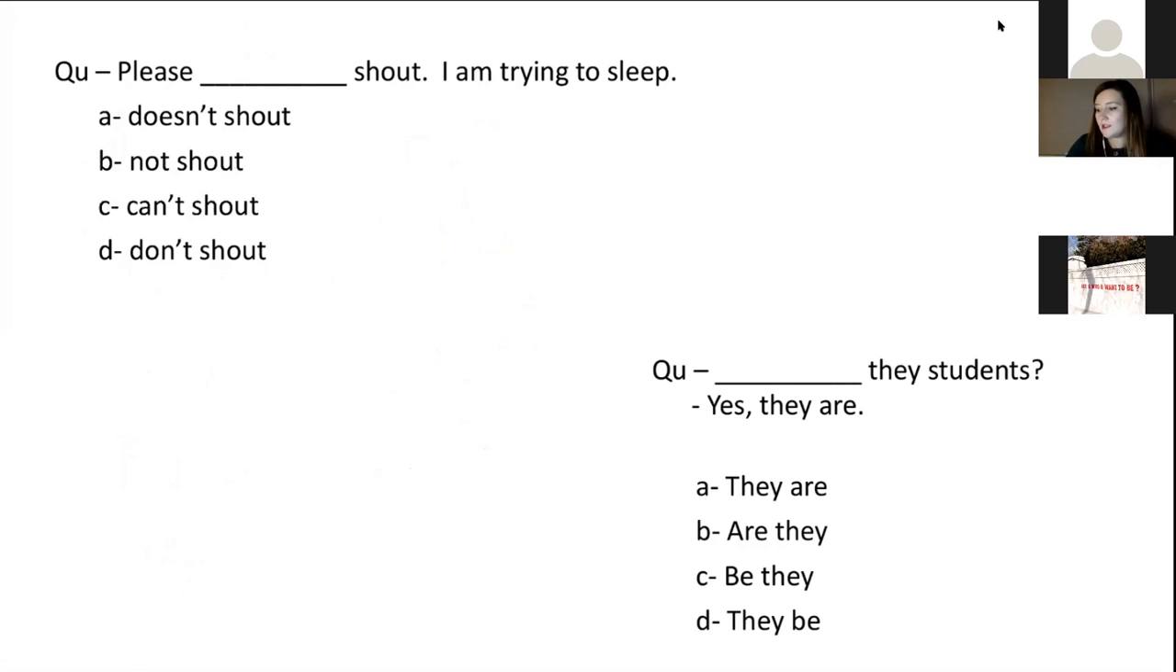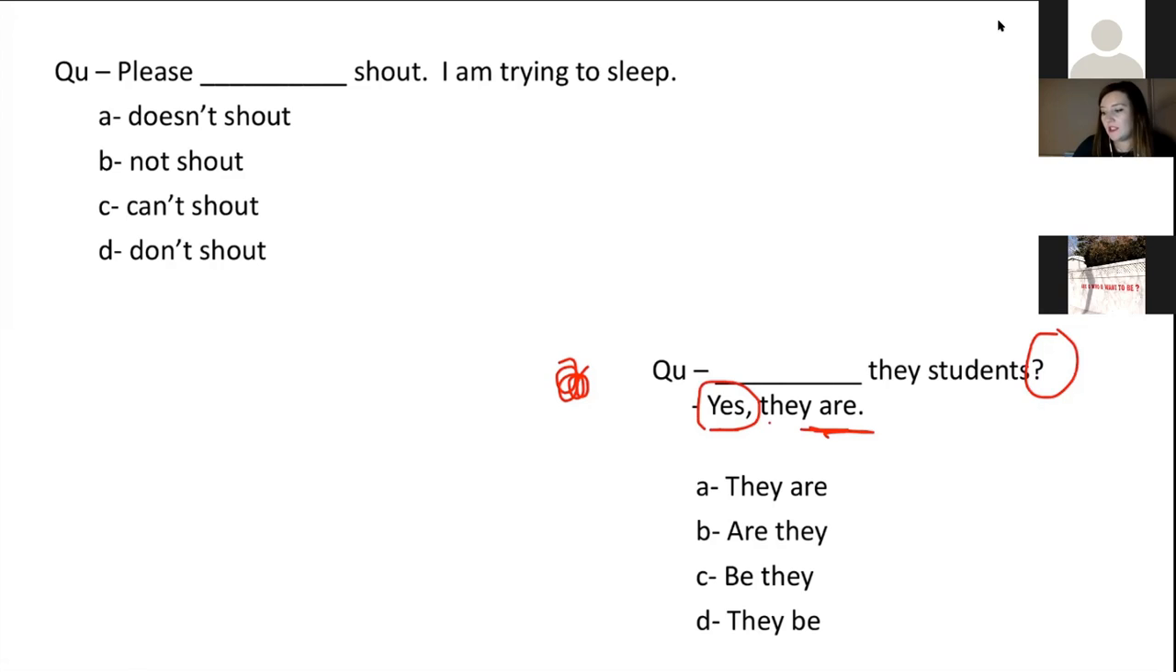Now, our last question, down here in the corner. So, they students? Yes, they are. Let's look at the type of sentence we've got here. We have got a question. So what kind of question are we looking at? We look at the answer, because what we will often find is that the question word will be in the answer. Yes is the answer, they is the subject, and are is the verb that we're using.